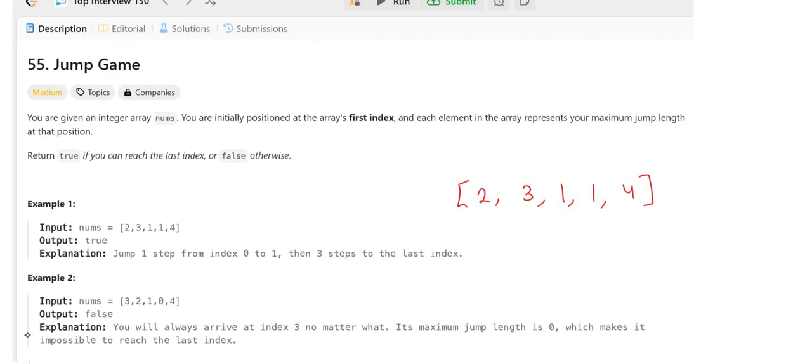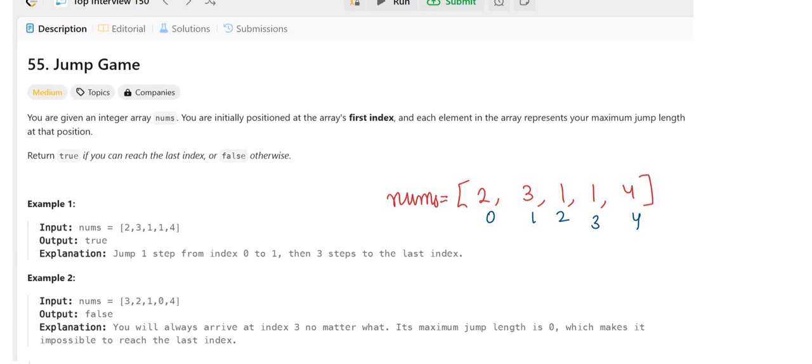Hello everyone, we are doing question 9 from the 150 interview question series. What we have to do in this question is, given an array nums, we have 1, 2, 3, 4, 5 elements given in this array. We have to tell whether from the 0th index we can reach the last index or not. So how will we check?